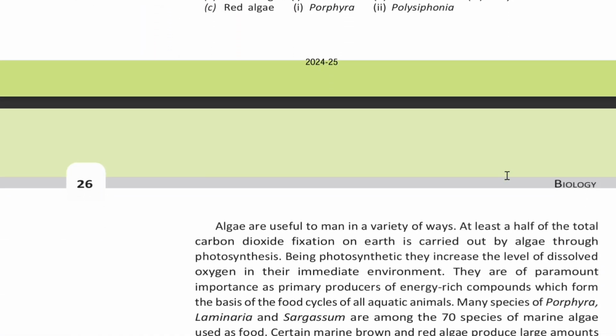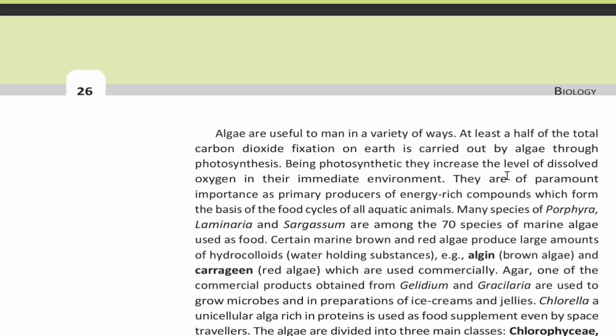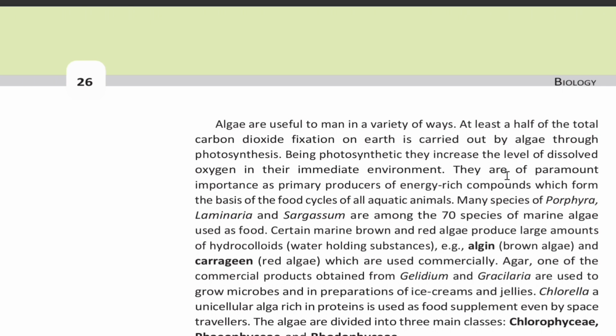Algae are useful to man in a variety of ways. At least half of the total carbon dioxide fixation on Earth is carried out by algae through photosynthesis. Being photosynthetic, they increase the level of dissolved oxygen in their immediate environment.